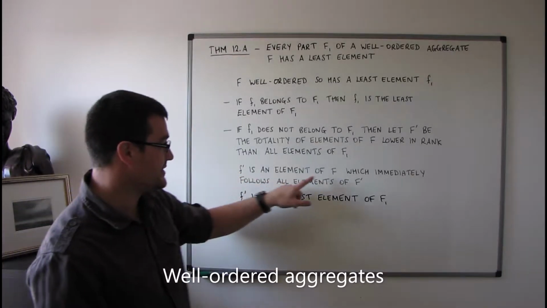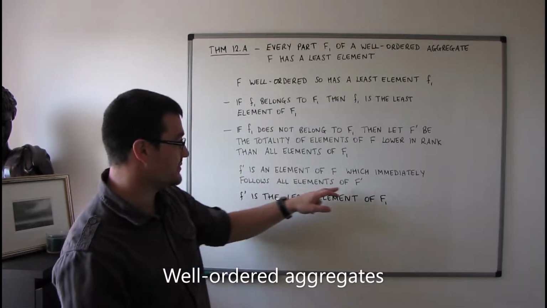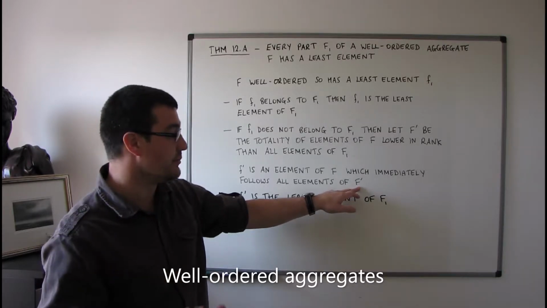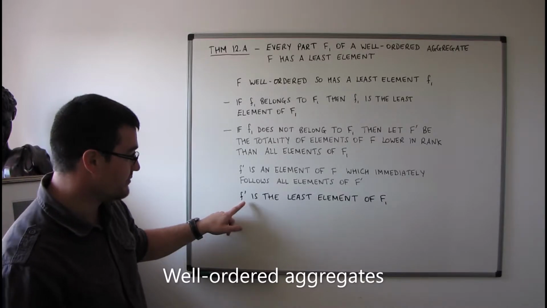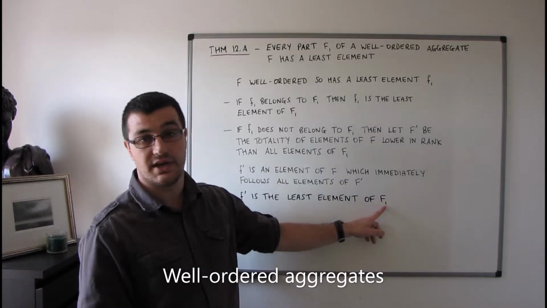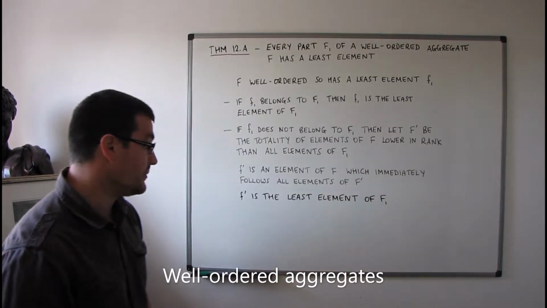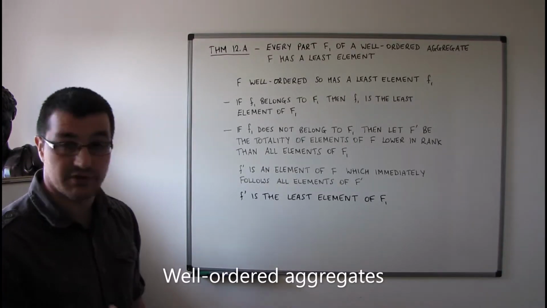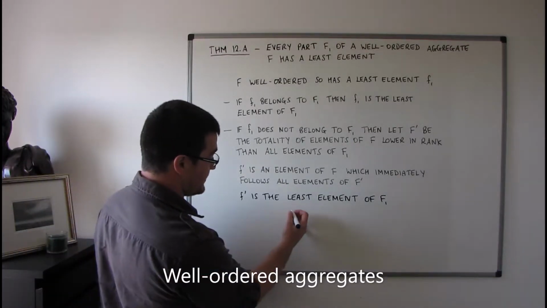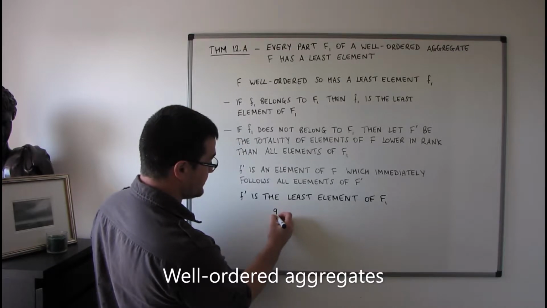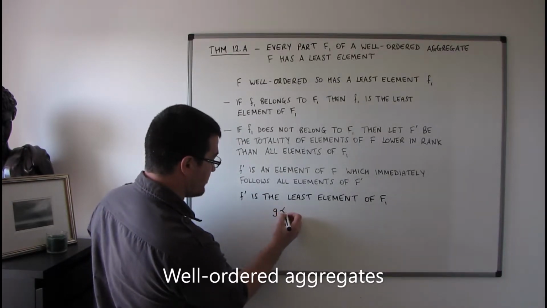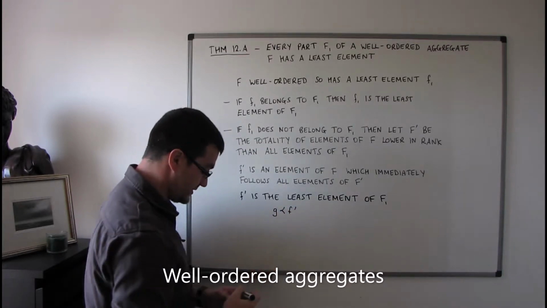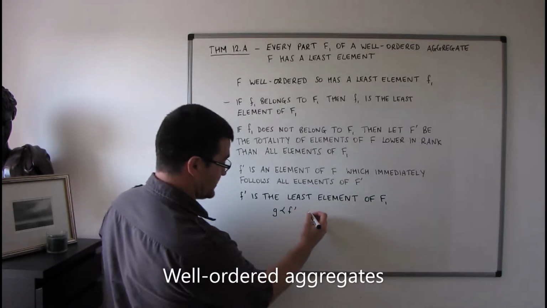So F primed is an element of F which immediately follows all elements of the part F primed, and it turns out that this F primed must be the least element of our part F1. Because if it's not, then we've got two possible cases. Either there is an element G, which is lower in rank than F primed, and G belongs to F1.